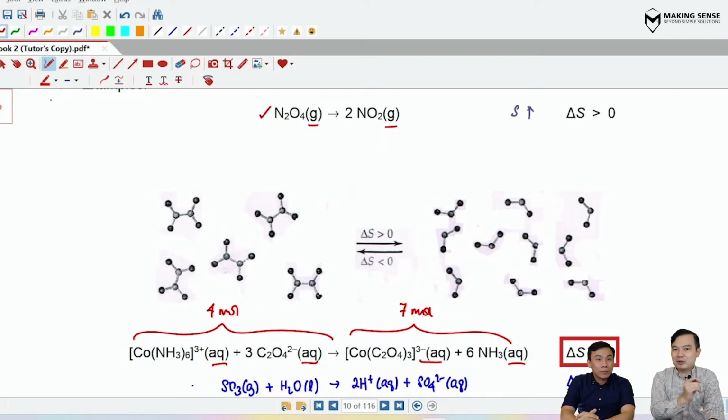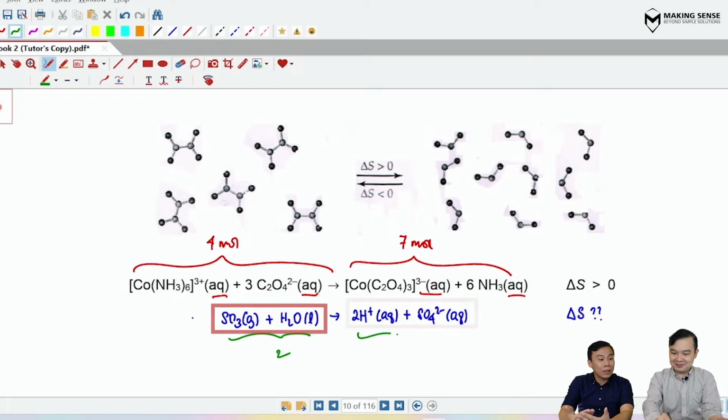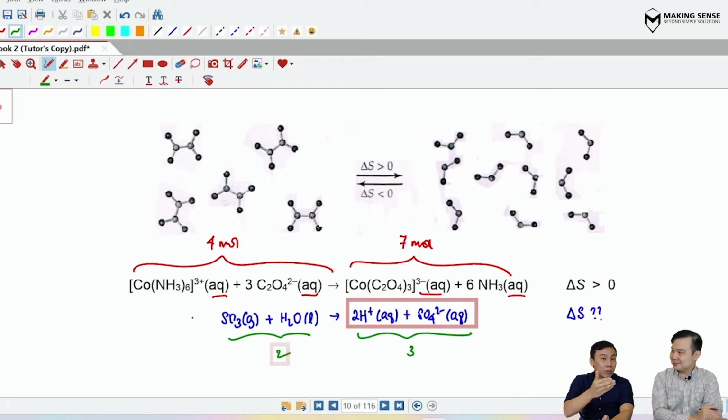Now, Mr. Yap, I'm going to throw you a challenge. Let's take a look at the new equation that I wrote over here, the one in blue. Observe this, study this properly, and can you tell me how the entropy change would be? Using the same framework, left-hand side, 2 moles of particles. Right-hand side, 3 moles of particles. So 2 increases to 3. Bigger, so entropy is higher. Delta S is going to be positive.